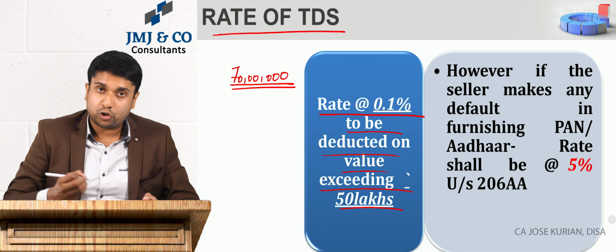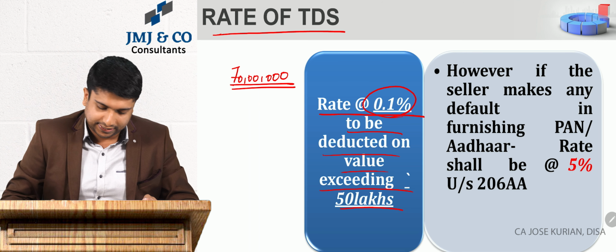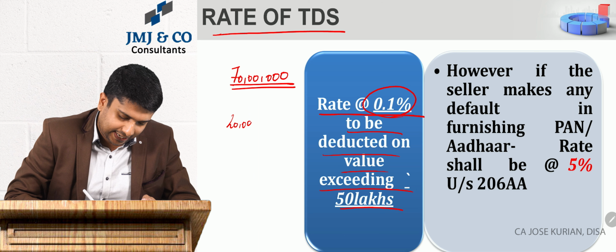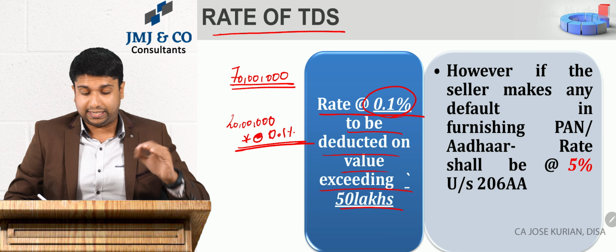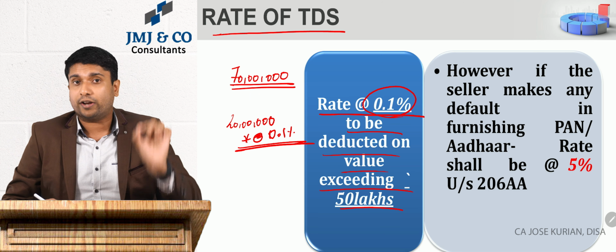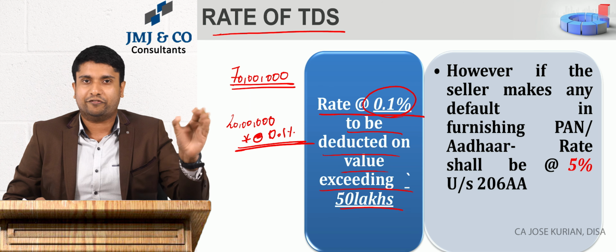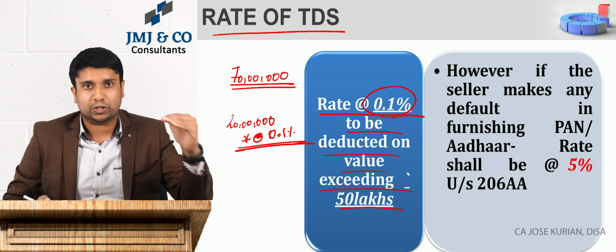So on that 20 lakh, the buyer is supposed to deduct TDS at 0.1 percent. That's what the act says. So TDS is required to be deducted at 0.1 percent over and above 50 lakh, so this 50 acts as a threshold.